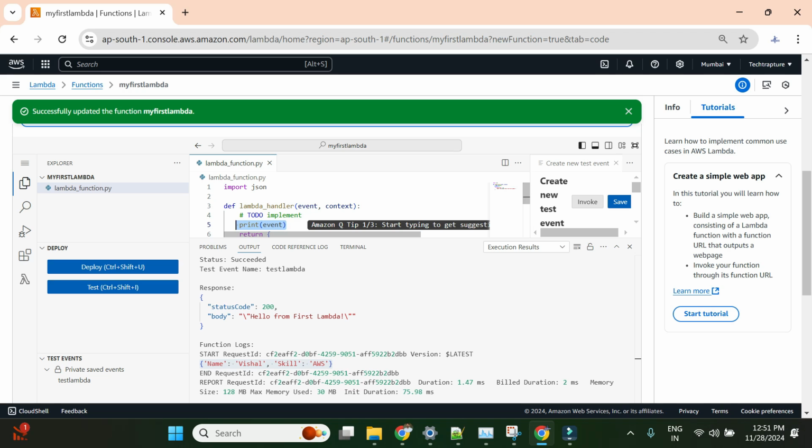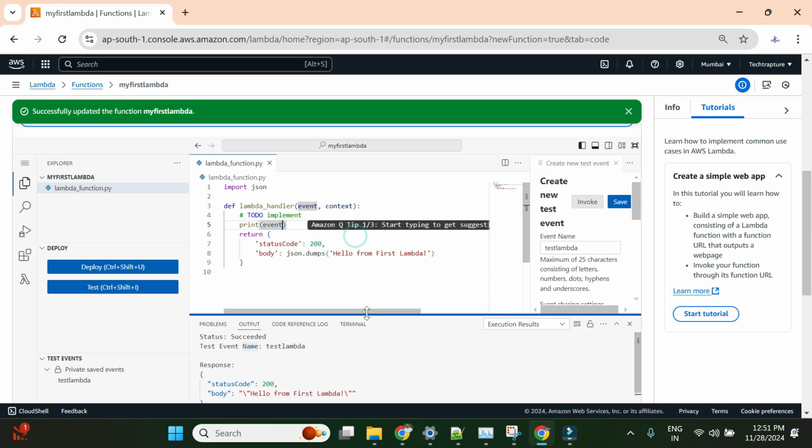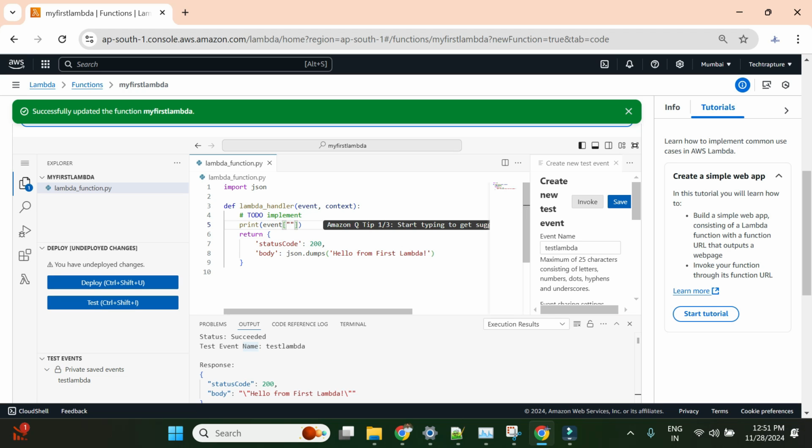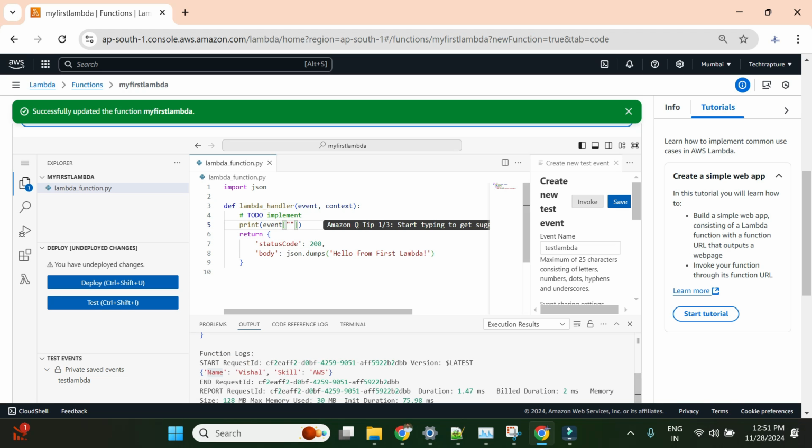Now suppose I want to print only the name, so I'll update my Lambda function and we'll just give name. Just check whether it is capital or small. Name, okay. I'll just give name. Okay, I'll just deploy my function again.